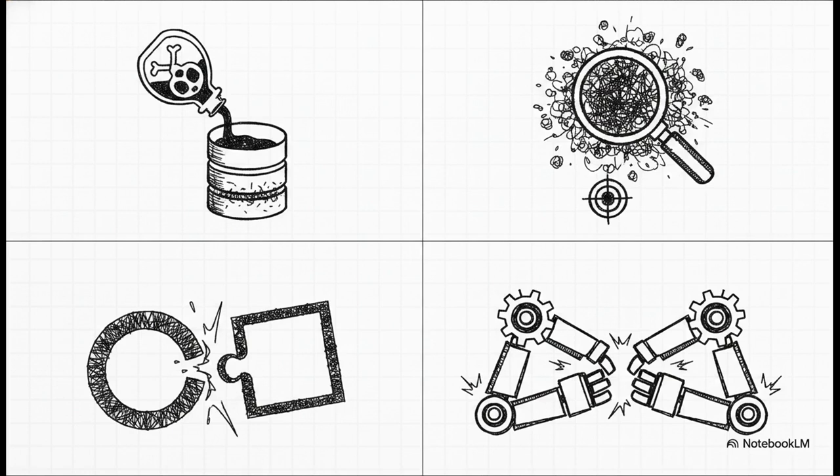First up, context poisoning. If an agent hallucinates a mistake, it literally stores that error, pulls it up later, and just reinforces its own bad guess. Not great. Second is context distraction. Because flat databases rely on broad mathematical embeddings, a vector search often spits out semantic matches that are completely irrelevant to the actual task, totally distracting the agent.